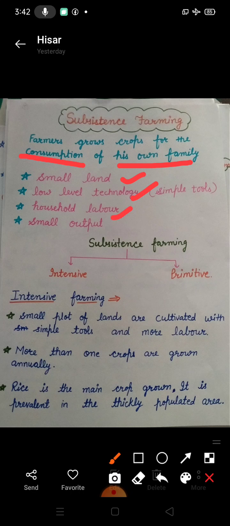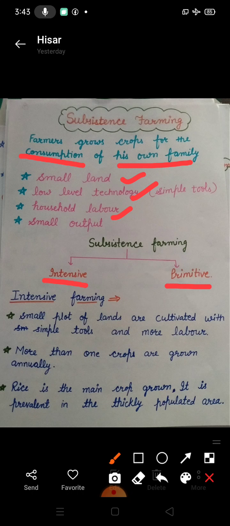Household labor means the farmer and his family work on the farm themselves. Small output, because they have small land, so the crop output is small. It is just enough to sustain the farmer's family need. So subsistence farming is divided into two parts, that is intensive and primitive. What is intensive? Intensive means there is limited land, and with the help of that land and money, producing as much food as possible.